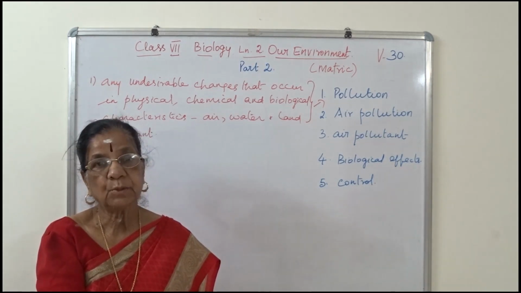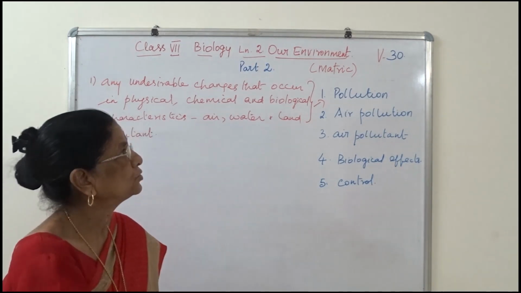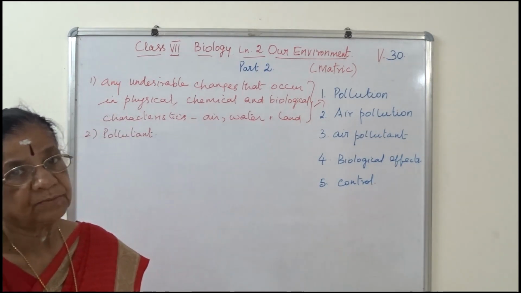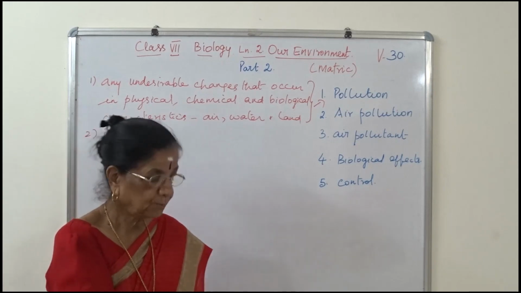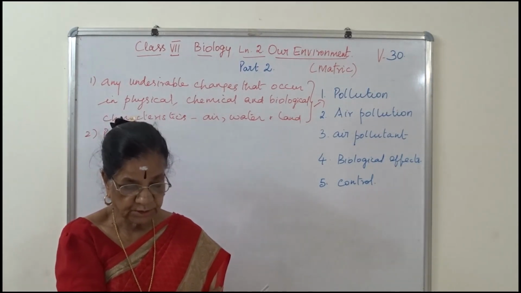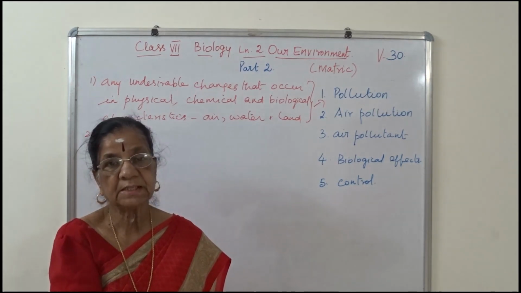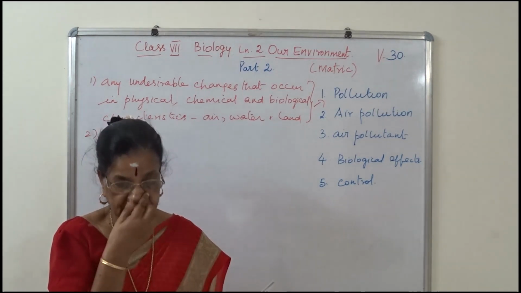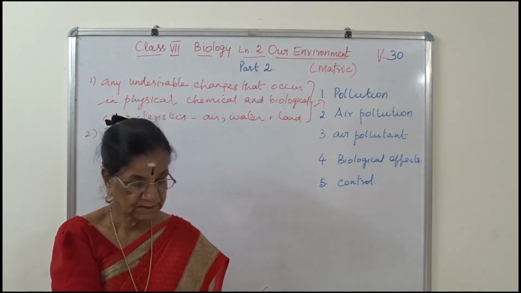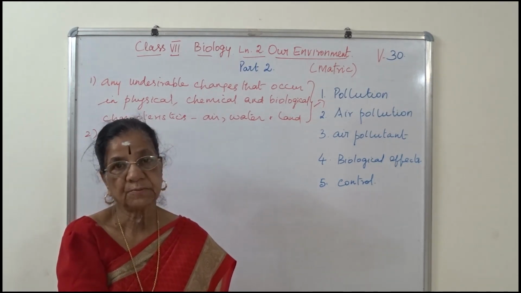Now we learn about air pollution in today's online class, video session 30. First, air pollution. What is it? Air gets polluted when materials in the form of solid, liquid or gases are added to it as pollutants.